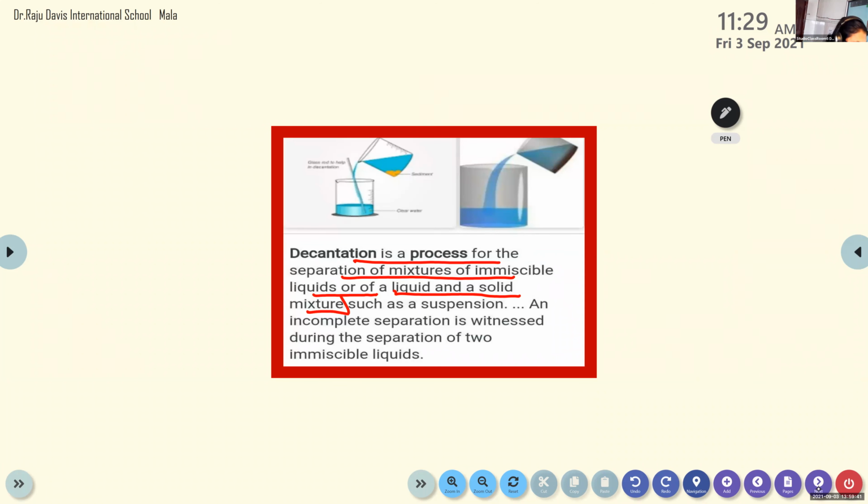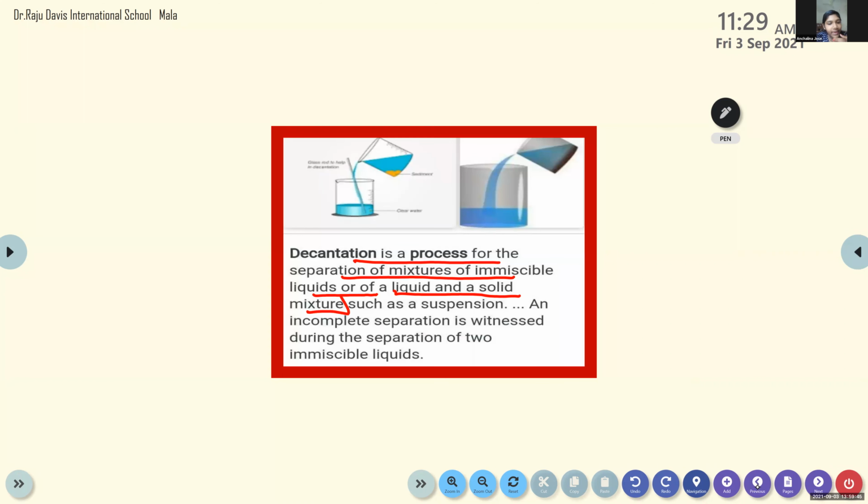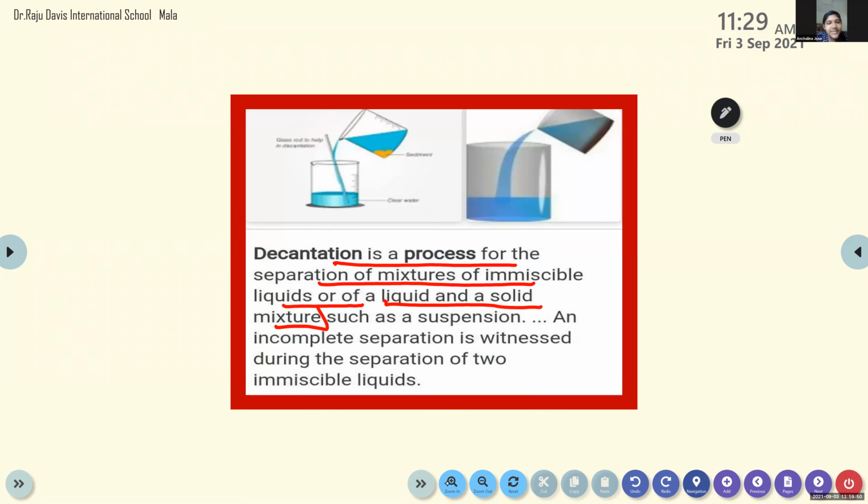Can you show the meaning of decantation? Ma'am, does that water have any chemical name? That's H2O. This decantation process will get on water, no? No, there is no chemical name. It's either pure water or impure water, or blue color or green color.